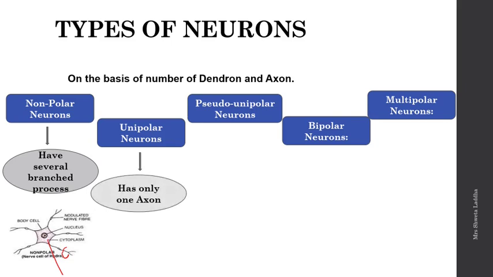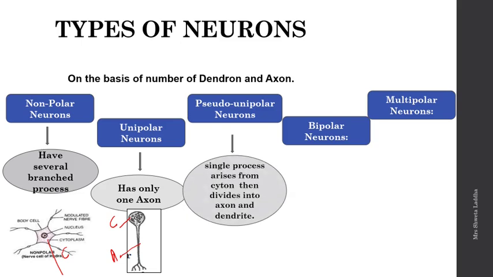The unipolar neuron has only one axon. So this is the cyton and this is a single axon, the unipolar neuron. The pseudo-unipolar neuron has a single process which arises from a cyton and then divides to give an axon and a dendrite. So this is a cyton. Initially it arises as a single process and then it gives rise to an axon and a dendrite. So it is called pseudo. Pseudo means false unipolar; it appears to be unipolar, but then it gives rise to two branches, a dendron and an axon.